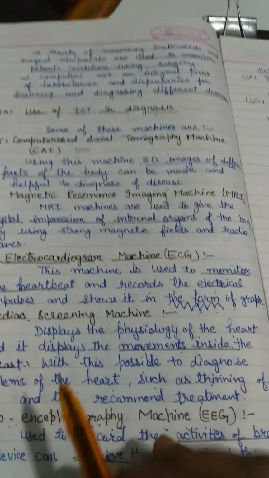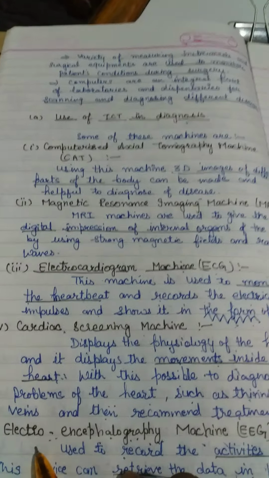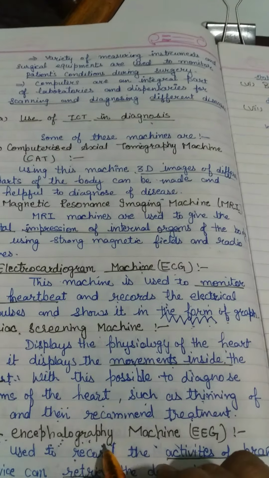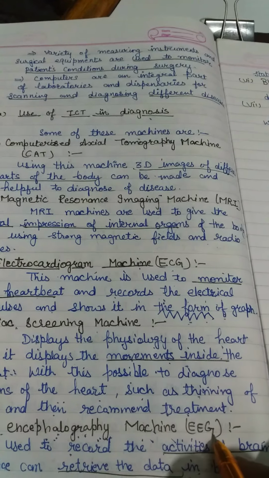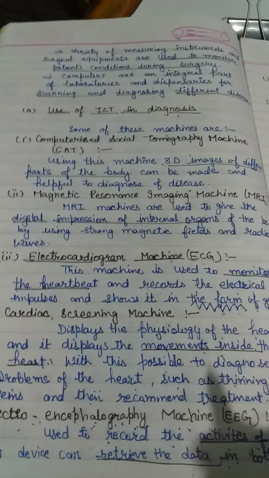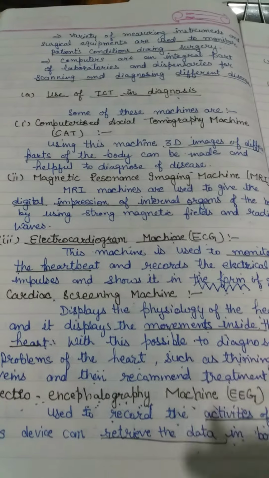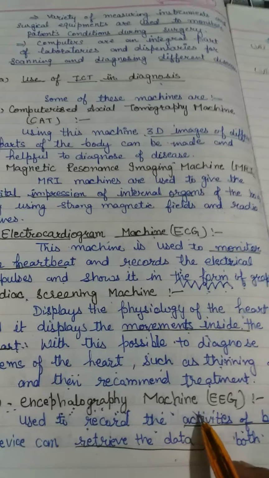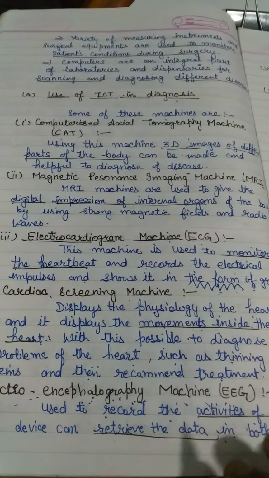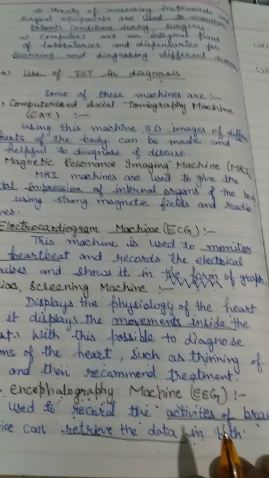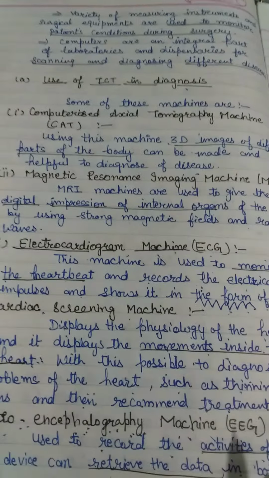Then the next one is the electroencephalography machine, EEG, used to record the activities of the brain. Brain activities can be recorded, monitored or retrieved with the help of an EEG machine. I will show you these images if it is possible in this video. Okay, next.